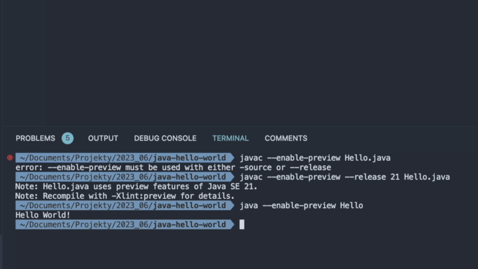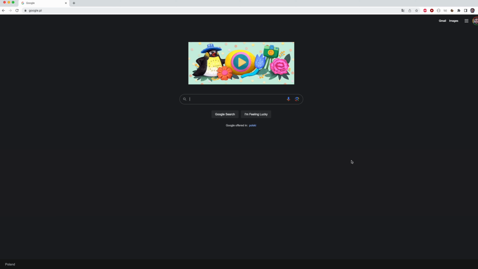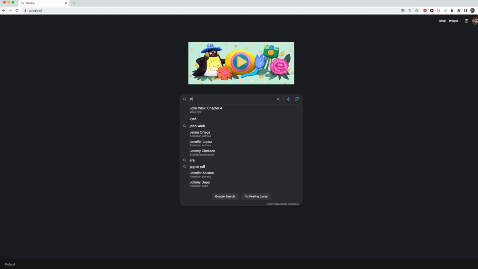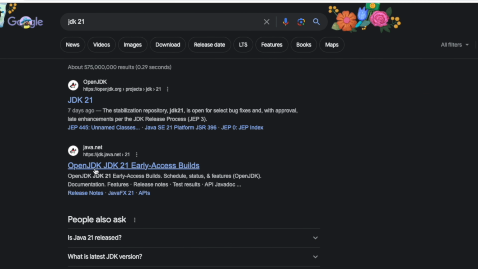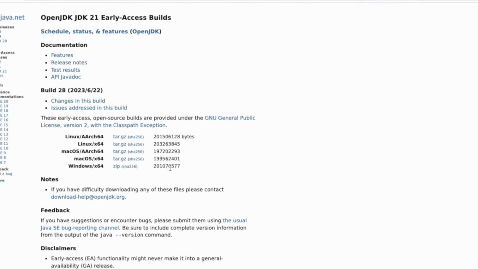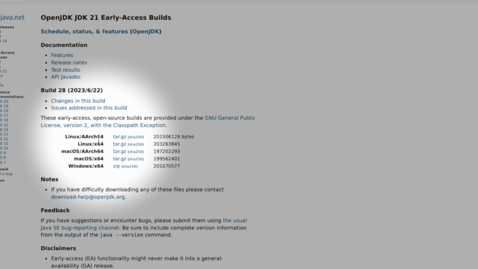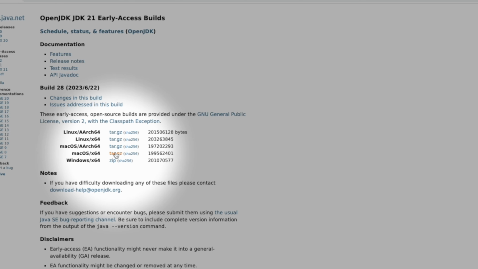Okay, so now you know how it works. The only question is, how can you test it on your computer? First, of course, you need to download the newest JDK. So JDK 21. And the second result here, OpenJDK 21 early access builds. This is what you want. And here we have versions for different operating systems. I use macOS, so this is what I downloaded.